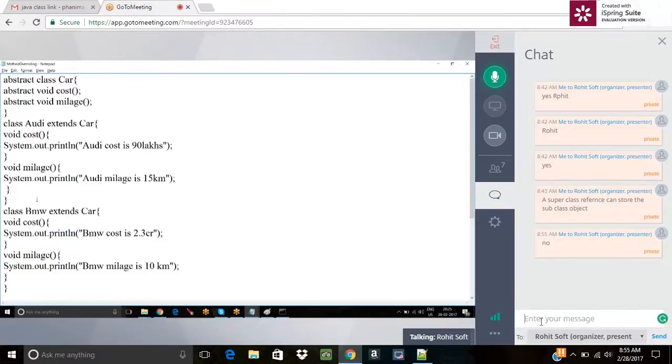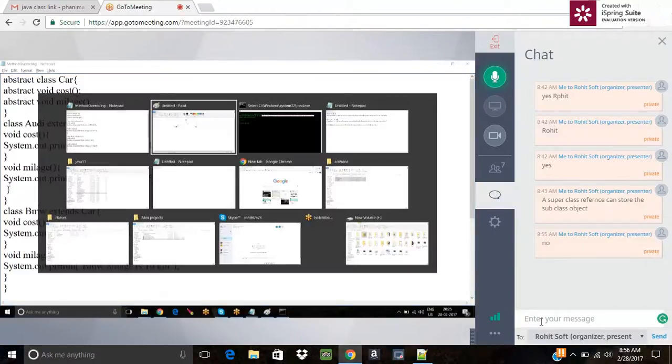In the same way here, mileage is mandatory because it's abstract. So all the abstract methods must be overridden in the subclasses. That's the next point you can say.